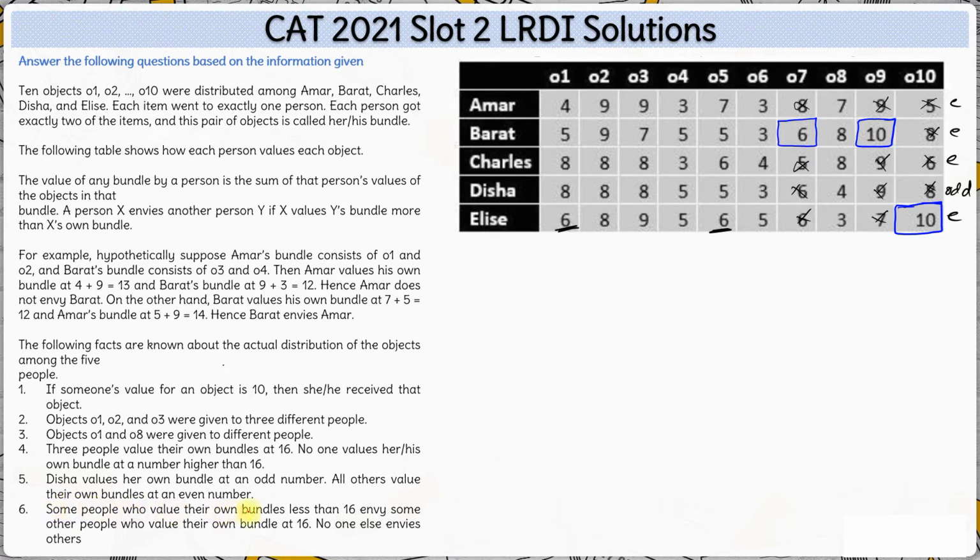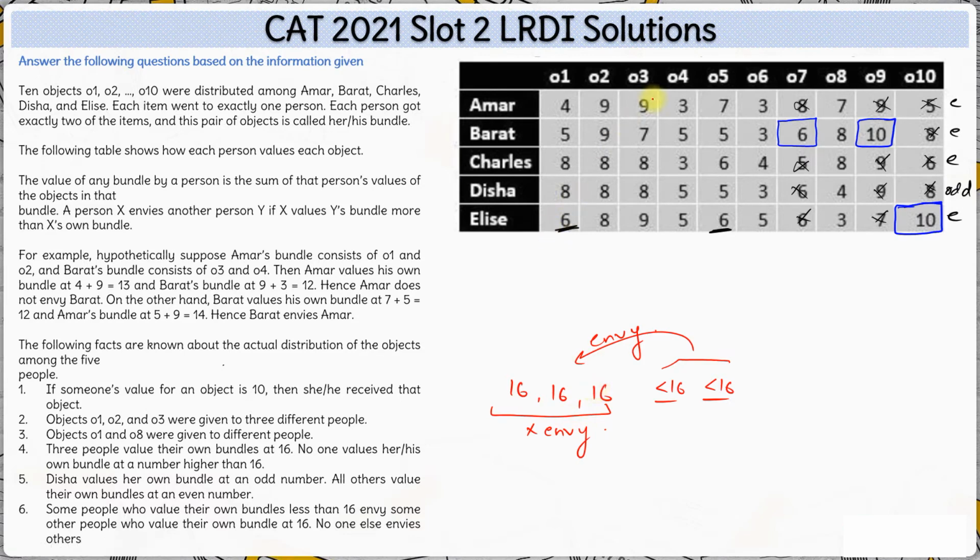Some people who value their own bundles less than 16 envy other people who value their own bundles at 16. No one else envies other. So basically there are 16 people whose bundle is 16. They do not envy each other. But there are a few more people whose value is less than 16, and these guys envy others. These guys envy those people whose bundle is valued at 16.